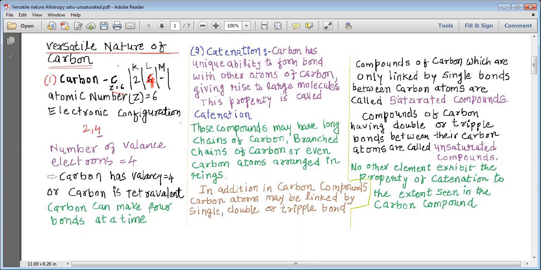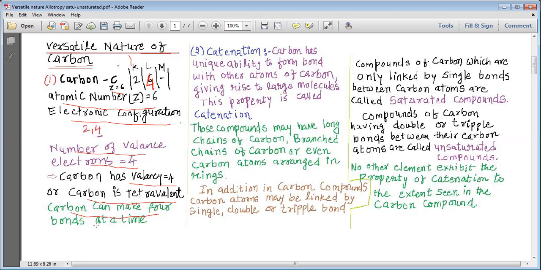So my dear students, it's quite easy for us to understand here that we have the electronic configuration of carbon as 2, 4. So in K shell we have 2 electrons and in L shell we have 4 electrons. These 4 electrons are known as the valence electrons. So carbon atomic number 6, electronic configuration is 2, 4, number of valence electrons is equal to 4. So carbon has a valency equal to 4, and that is why carbon is tetravalent in nature.